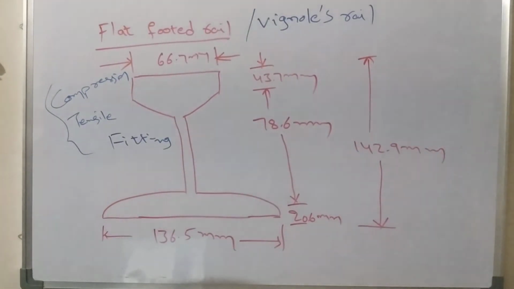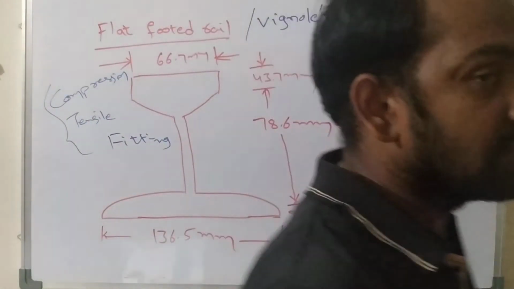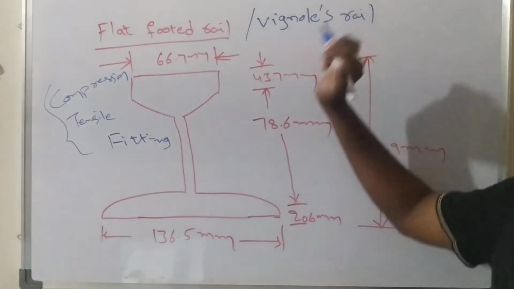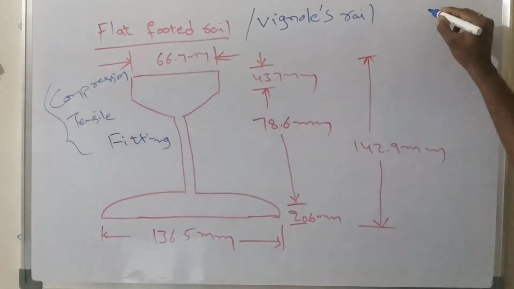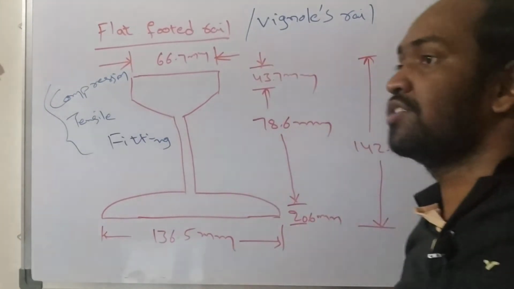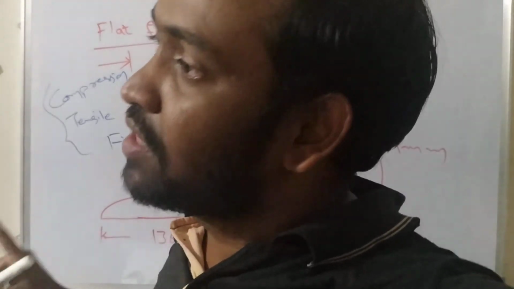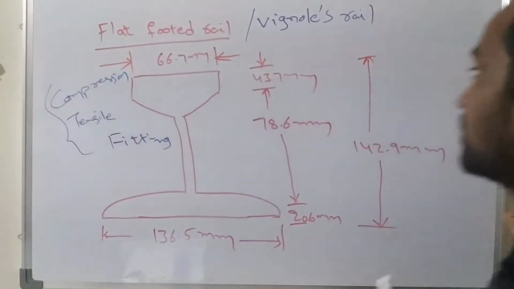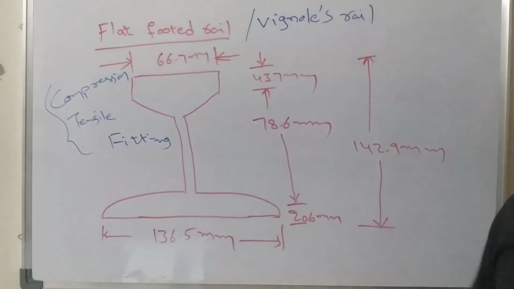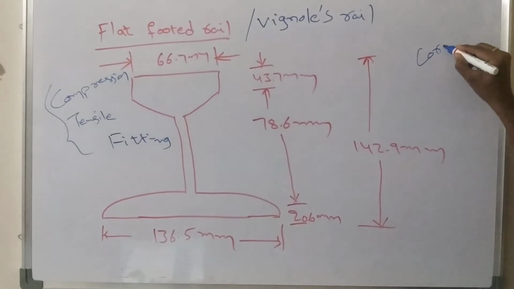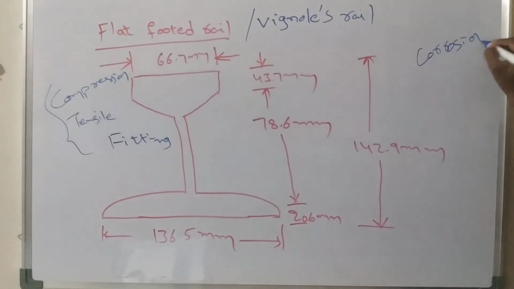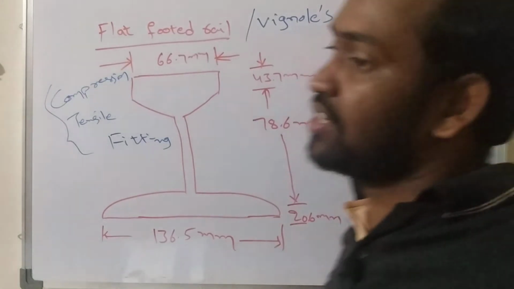And one more thing we should know, coming to rails: the rails may be made up of steel and cast iron, and in most cases steel rails are used, cast iron rails are not used. The only problem with rails is they are metallic in nature and can easily react with moisture in the atmosphere and some gases or elements of the atmosphere, and they can get corroded easily. Corrosion is the only problem with steel or cast iron rails.